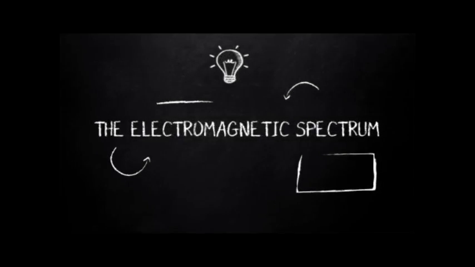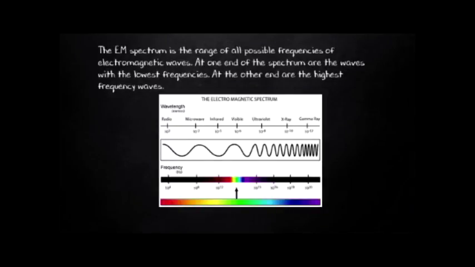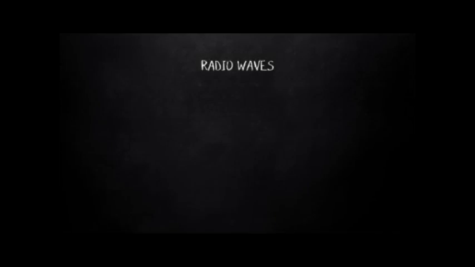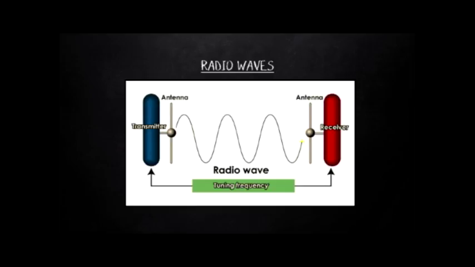Electromagnetic spectrum. The electromagnetic spectrum is a range of all possible frequencies of electromagnetic radiation. It is a continuum of electromagnetic waves arranged according to frequency, wavelength, and energy. Radio waves. Radio waves have the longest wavelengths but the least energy. They are utilized by antennas. They are used for transmission of data via modulation. Television, mobile phones, wireless networking, and amateur radio all use radio waves.